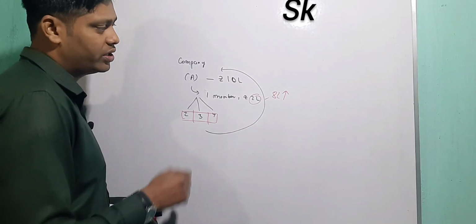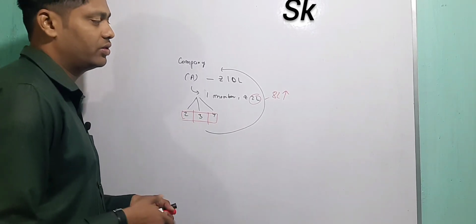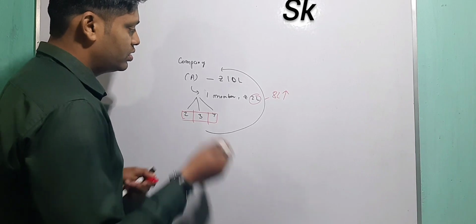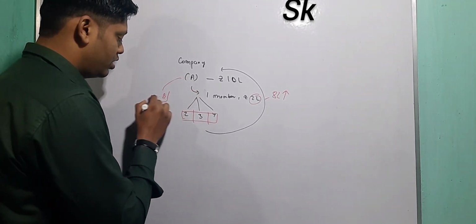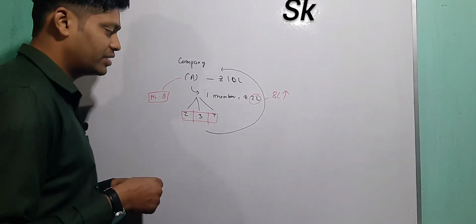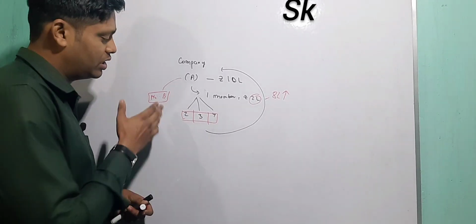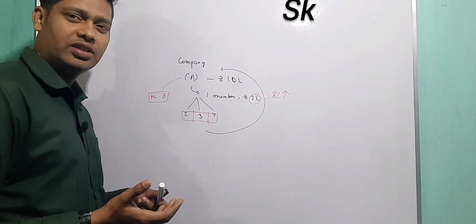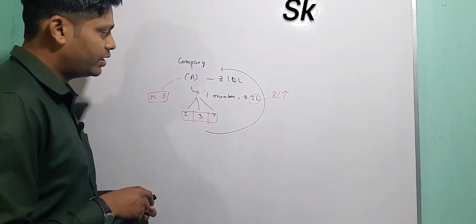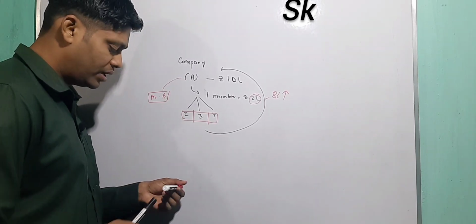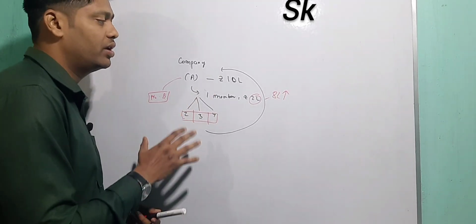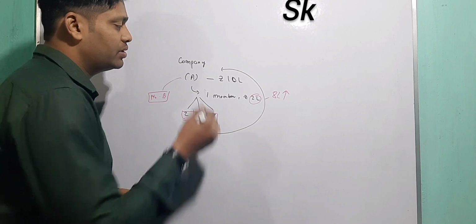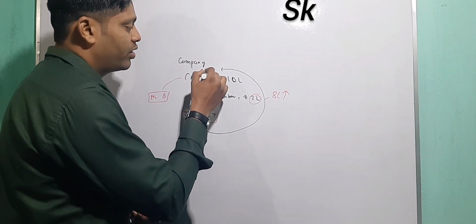So he went to Mr. B, who had already started a company and was running it successfully, to take some suggestion on how to start a company. B asked, do you know what shares are? He said no, I don't know what shares mean. Then B explained that your company name is, for example, Raj Limited.